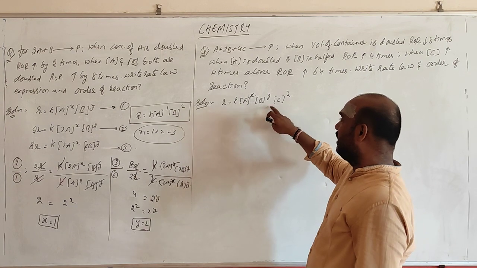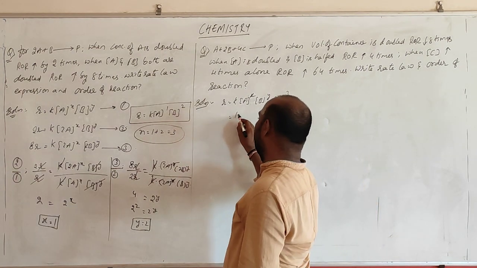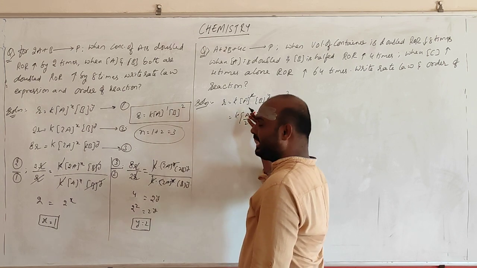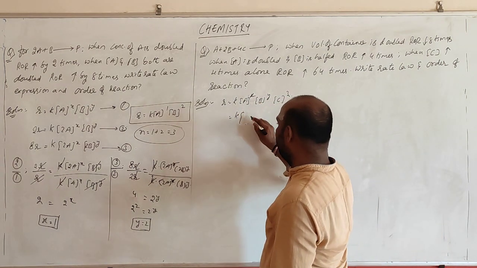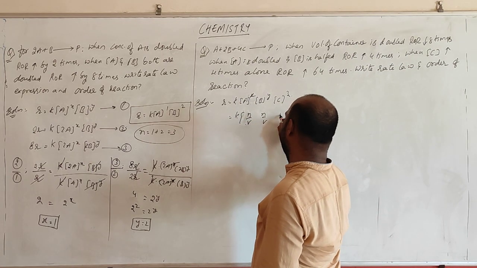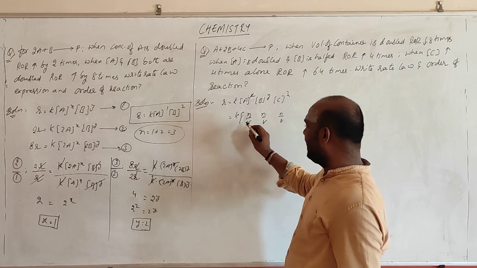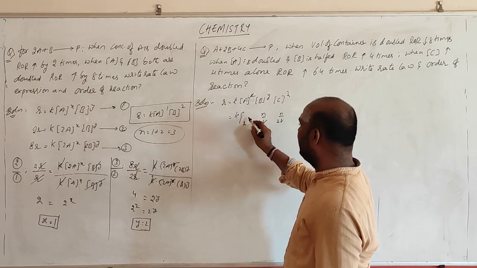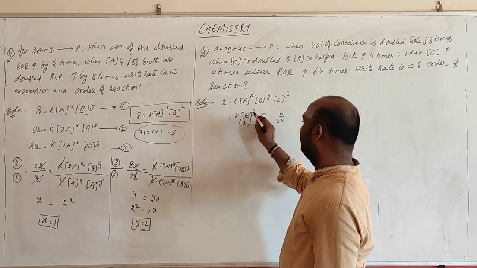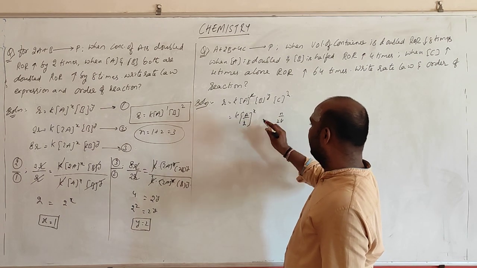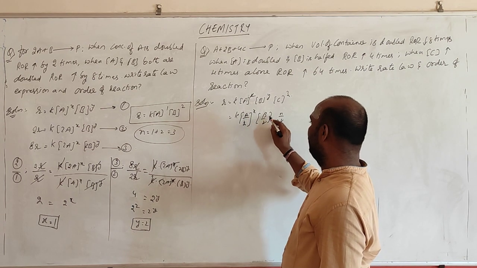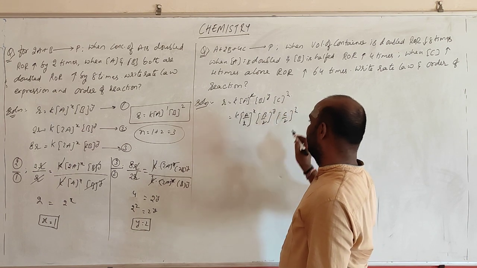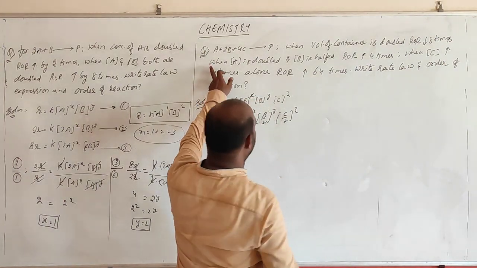So when the volume is doubled, the concentration becomes half. Each concentration is n by v, so it becomes a by 2 whole power x, b by 2 whole power y, c by 2 whole power z. This is what he is telling in the first condition.